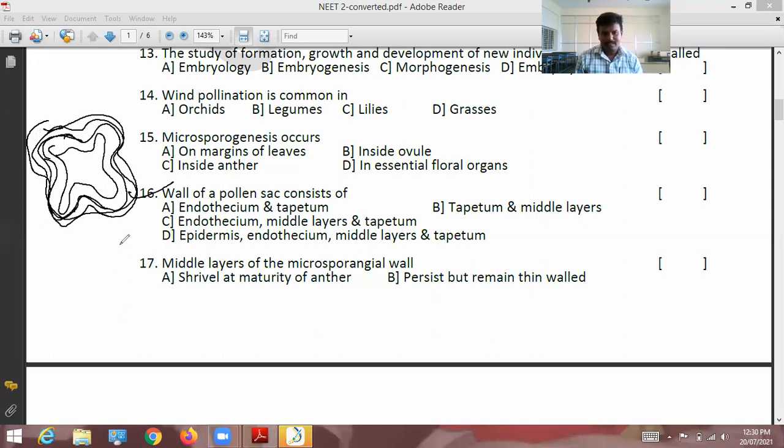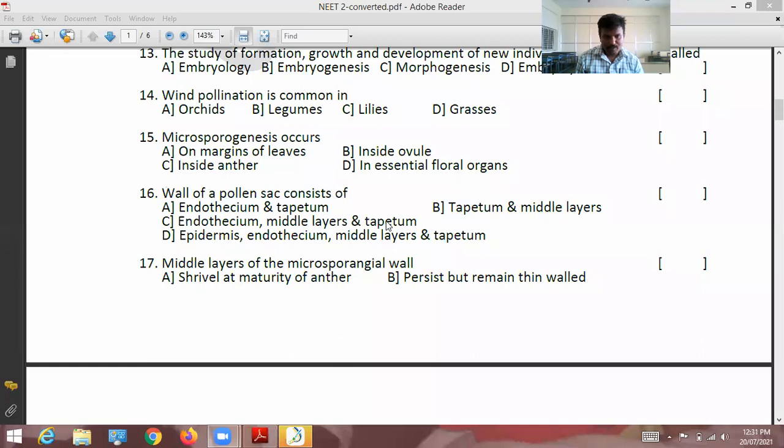Okay, the walls of the pollen sac consist of... option C, option B. Let's see. Endothecium given directly is wrong. That is also wrong. Endothecium, middle layer, and tapetum: before the endothecium, one more layer is there. What is that? Option B is correct. So epidermis, next layer is endothecium, next layer is middle layer, next layer is the tapetum. This is the sequence. The wall of the pollen sac consists of epidermis, endothecium, middle layer, tapetum.